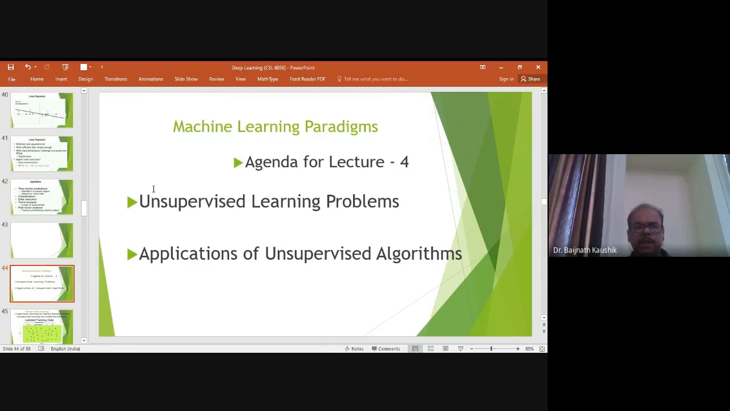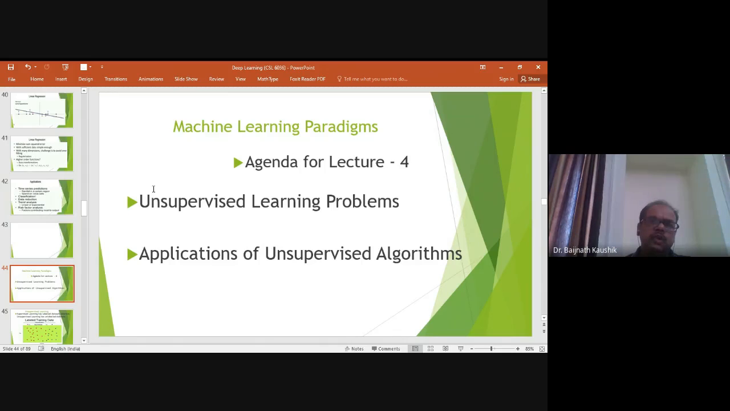Moving on, next we come to the agenda for lecture 4, and today I will discuss about unsupervised learning problems and some of the application of unsupervised learning algorithm. So here I will give just a brief of what are unsupervised learning problems. We can have clustering problems, or we can have association rule mining problem. So these are the most important problems under unsupervised learning problems.